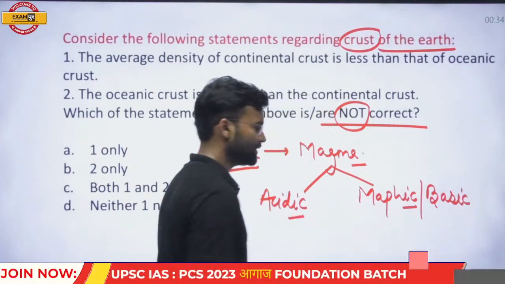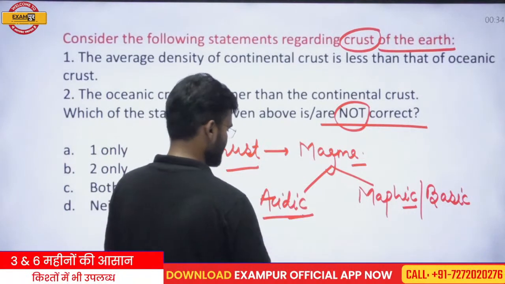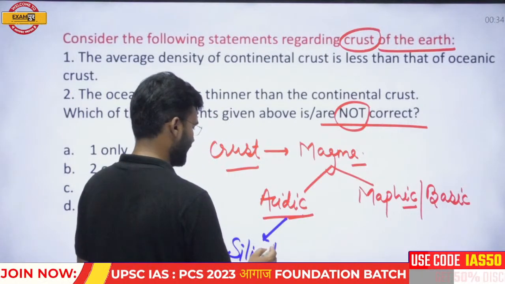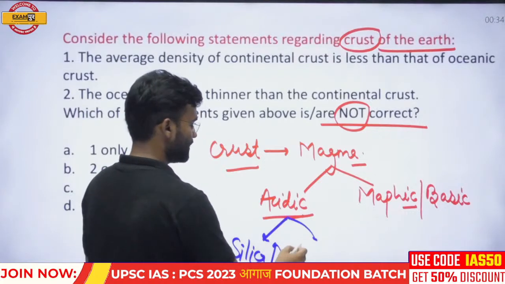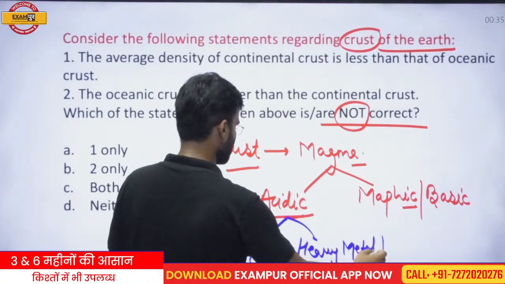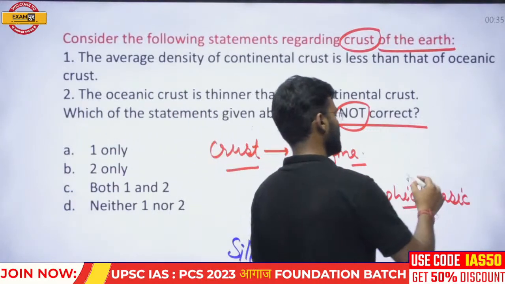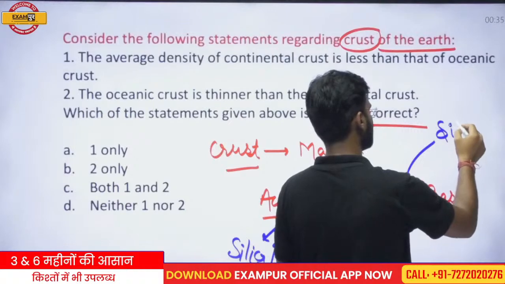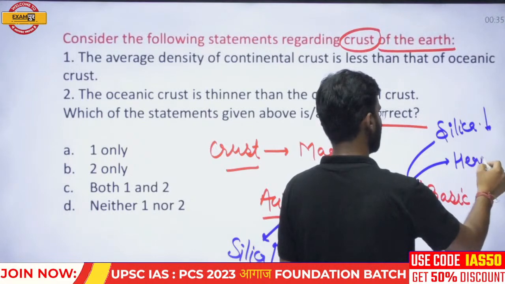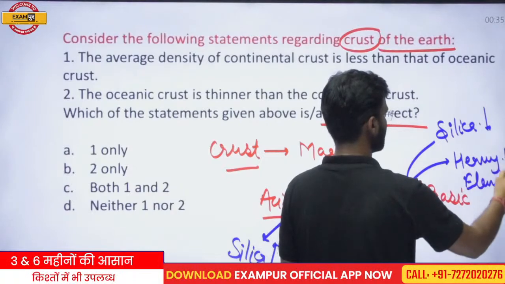In acidic magma, the percentage of silica or silica compounds is high, and that is why the percentage of heavy metals is relatively low. In mafic or basic magma, the percentage of silica is relatively low, and that is why heavy elements are abundantly present in this magma.